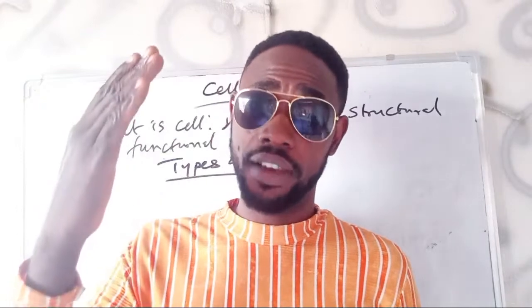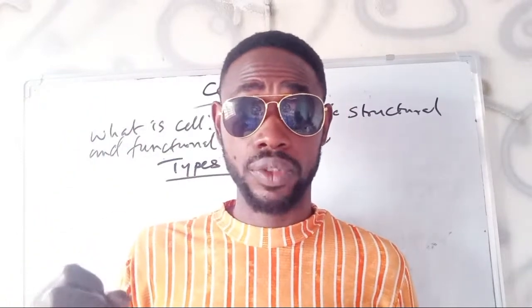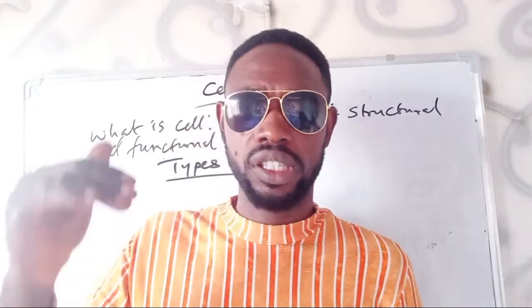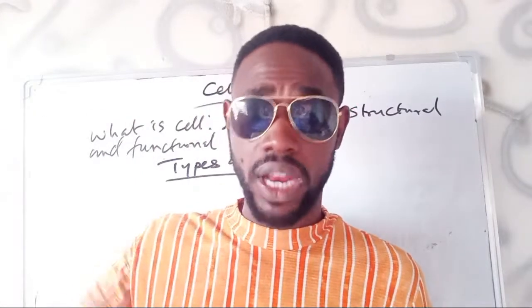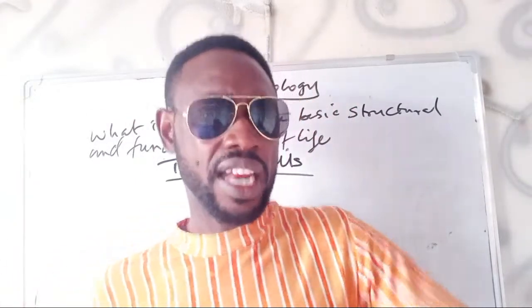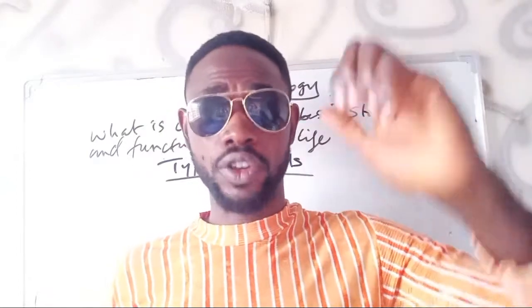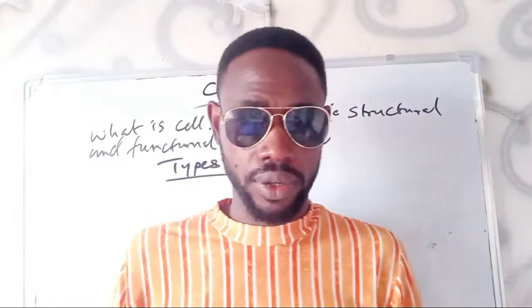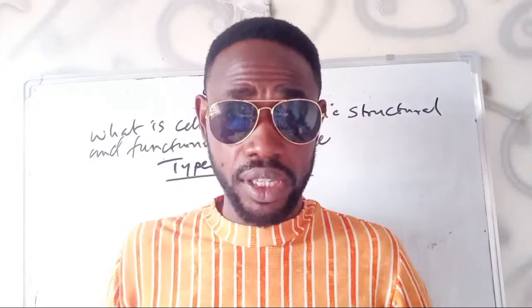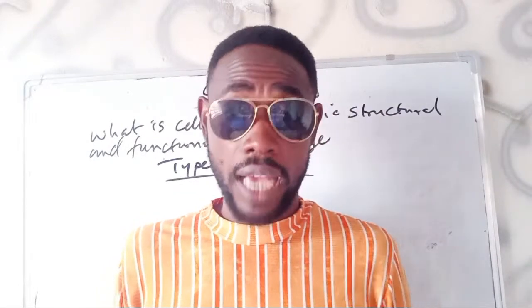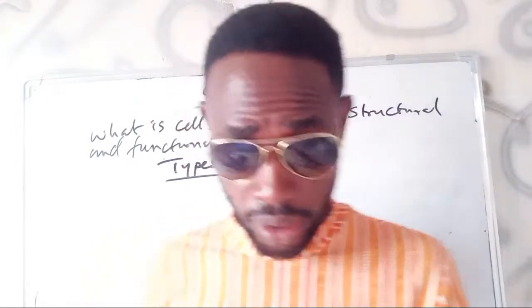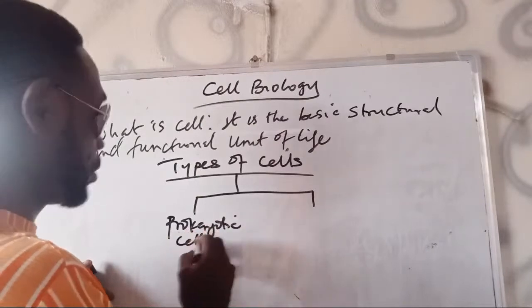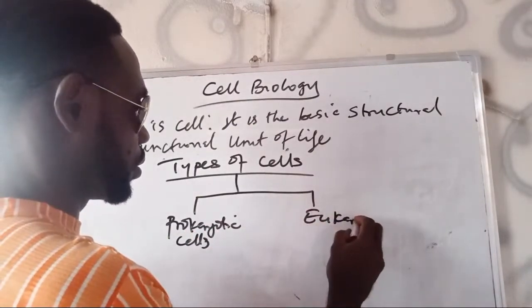You know, we have levels of classification. In taxonomy, we have kingdom, phylum, class, order, family, genus, species. But there is a rank, a taxon above kingdom, and that should be domain. Then above domain, you have empire, which means we have empire, domain, kingdom, phylum. Therefore, we have two empires of life, which are actually the prokaryote and the eukaryote. And this is the basis by the two types of cell we have. I said it should be divided into two, the prokaryotic cells and the eukaryotic cells.